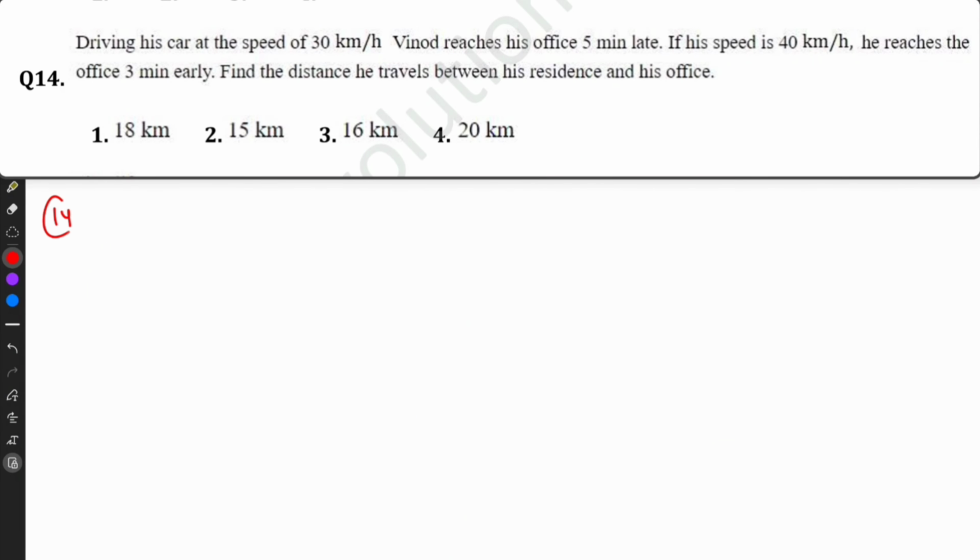Question number 14. Driving his car at the speed of 30 km per hour, time we don't know, Vinod reaches his office 5 minutes late. If his speed is 40 km per hour, then he reaches 3 minutes early.